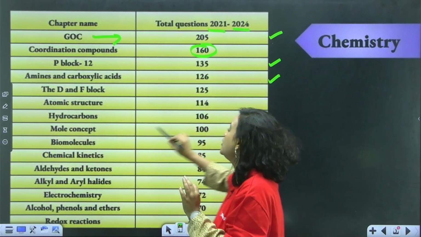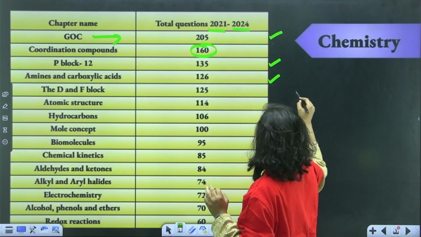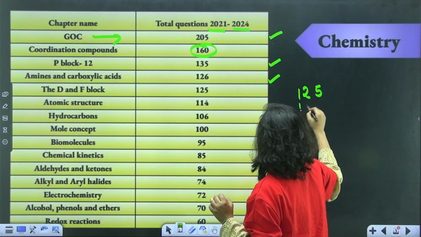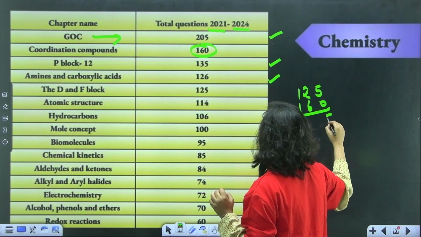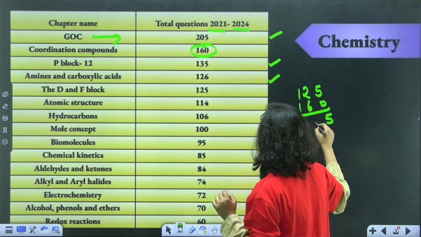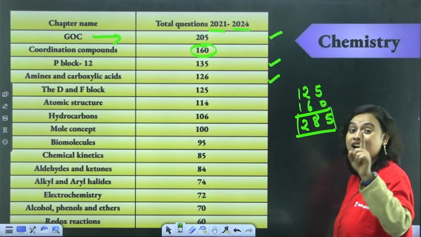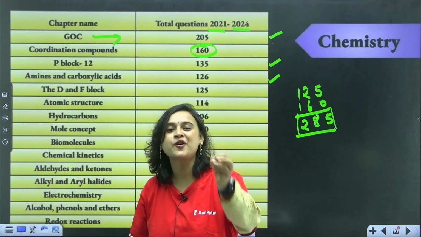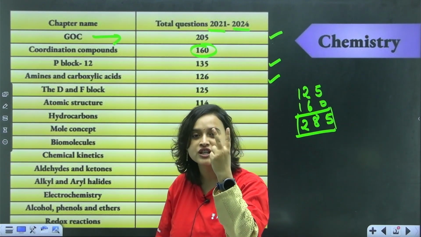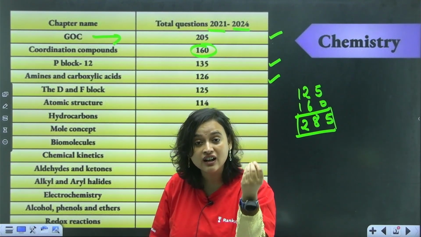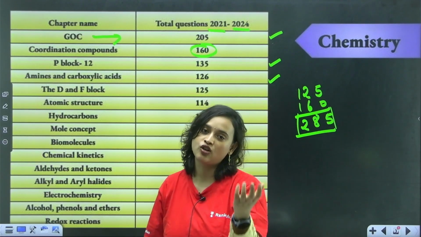Therefore, I tell you, please add this: 125 plus 160. How much will it be? 125 plus 160. Here 5, 2 plus 6 is 8, and 1 plus 1 is 2. That is 285, close to 300 questions, have come from your inorganic chemistry, just 2 chapters which are very closely interlinked to each other, d and f block and coordination compounds.